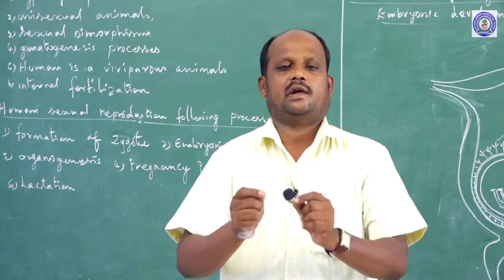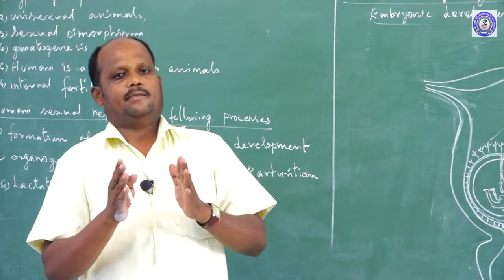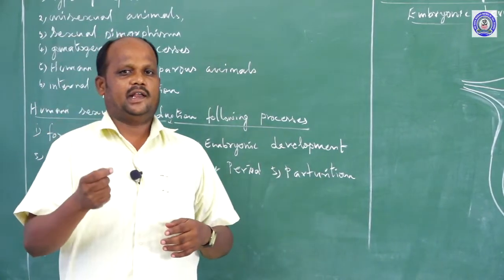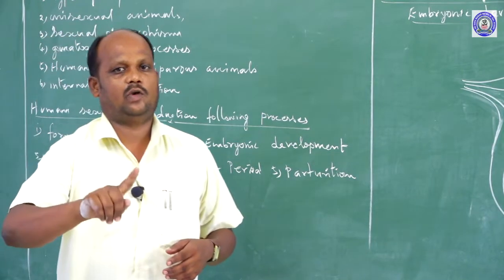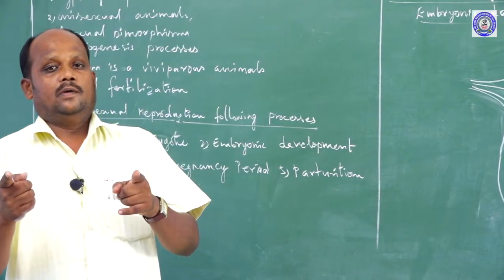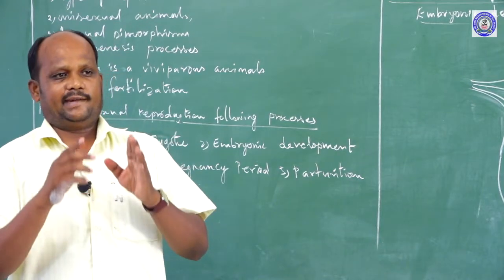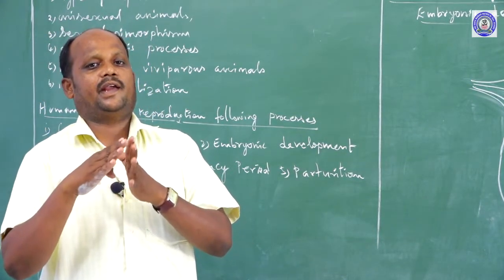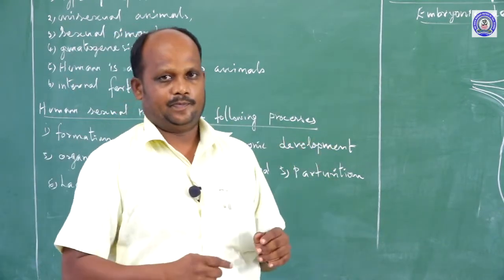Why is reproduction called a real biological process? Many organisms are there in the world. Among the many organisms, we classify two parts: one is the living organism, the second is the non-living organism. What differentiates the living organism from the non-living organism? The living organism does some functions. The non-living organisms cannot perform these functions. That is the difference between living and non-living.